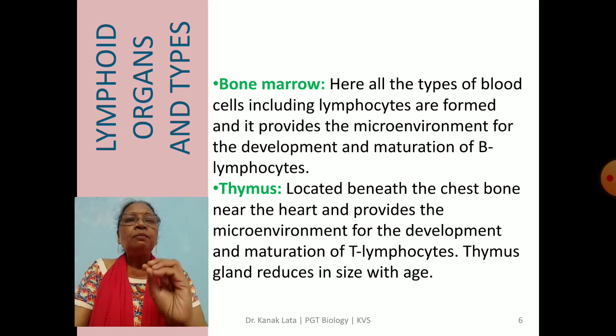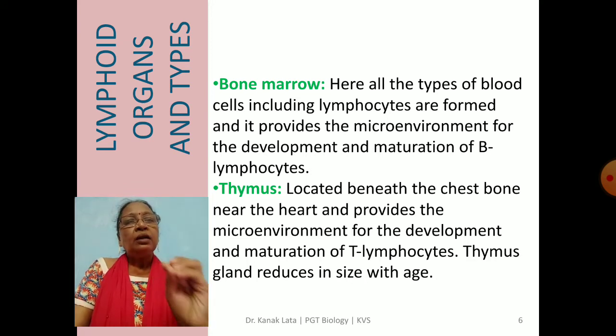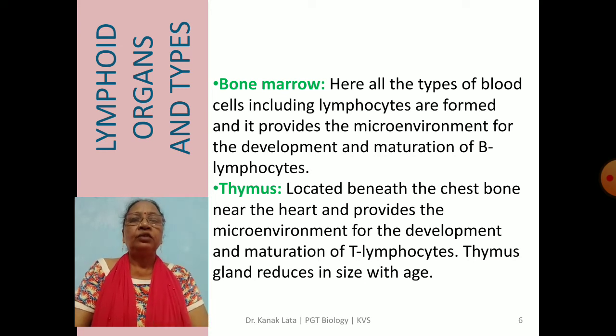Here all the blood cells. Blood cells means RBC, WBC, platelets. So lymphocytes is a type of WBC. So here all the types of blood cells including lymphocytes are formed, and they provide all the necessary environment for the development and maturation of B lymphocytes.